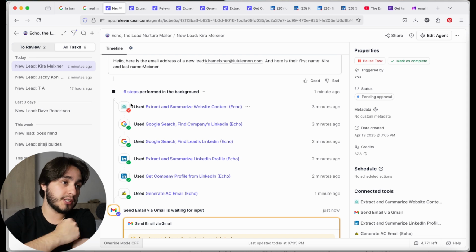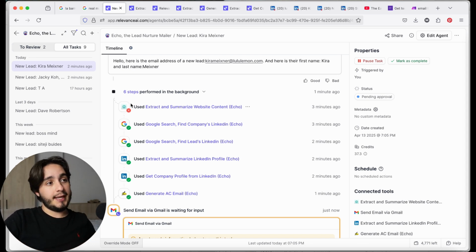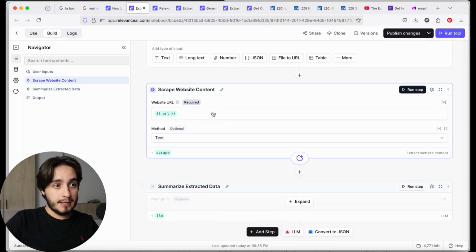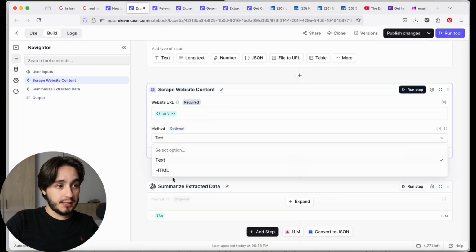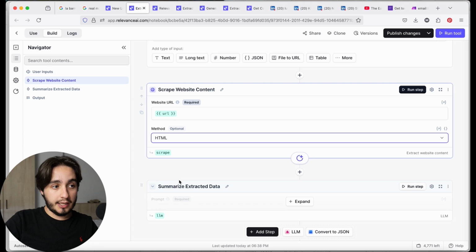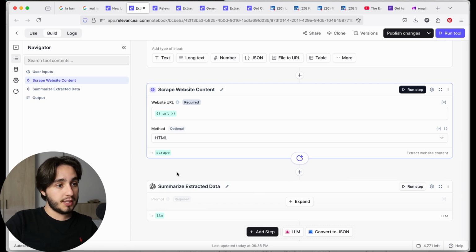Yeah, so our first step of the automation of this agent is not working. I was double checking why. This is happening because we are extracting the website HTML. We're looking at all of the HTML from a specific website and grabbing all of that information. But the problem is that the HTML code for these websites is too big, especially for Lululemon and Relevance AI.